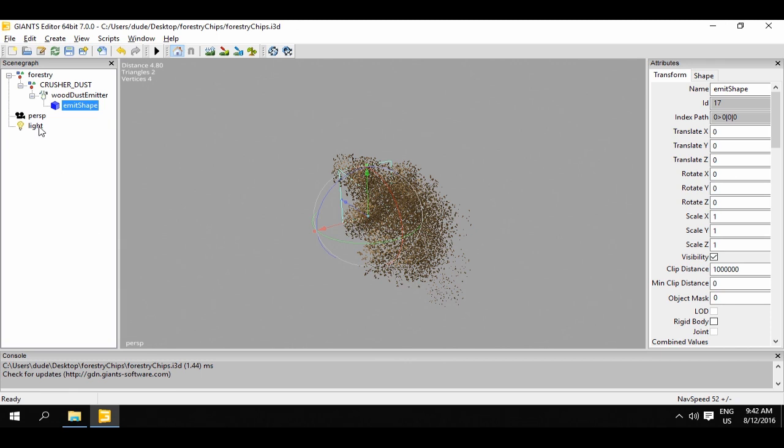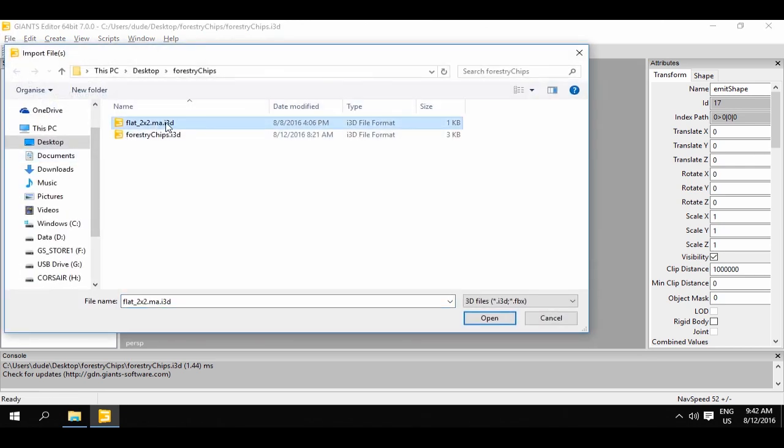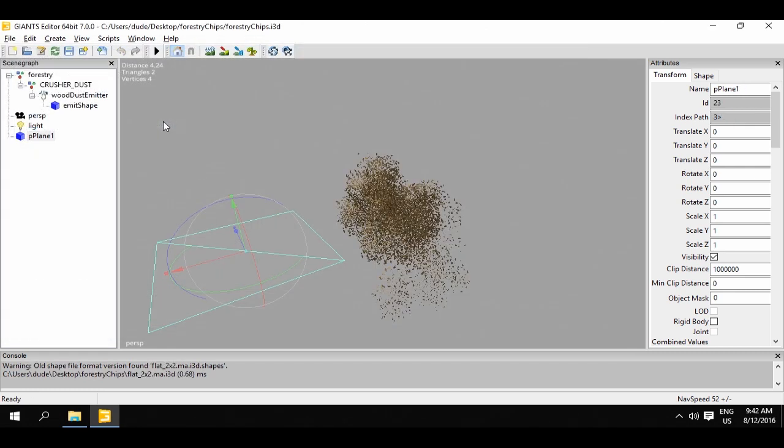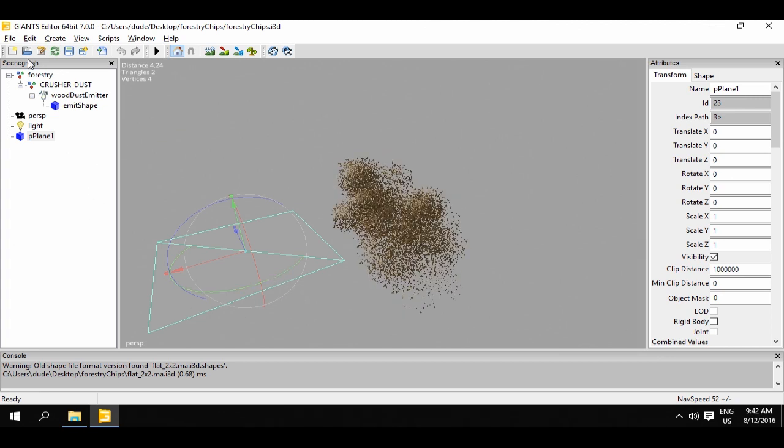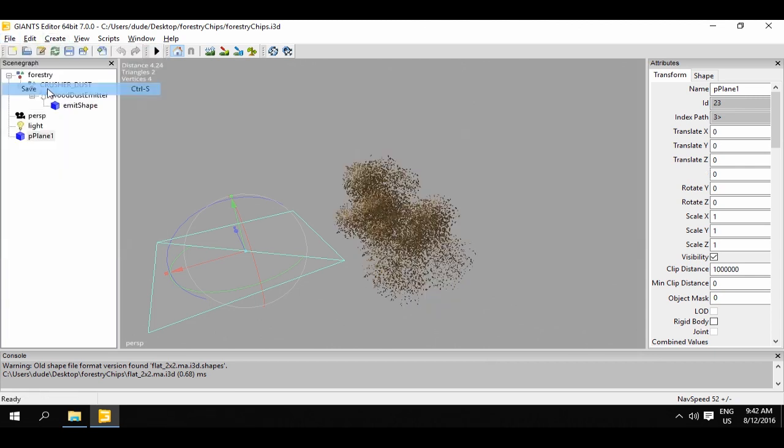First, we need to get the new shape into the i3D file by going to the menu and clicking File, Import. Let's select the file flat_2x2 i3D and click on Open. Now we have the new shape in the i3D file, and we'll save the scene by going to the menu and clicking File, Save. This action is confirmed in the console window.